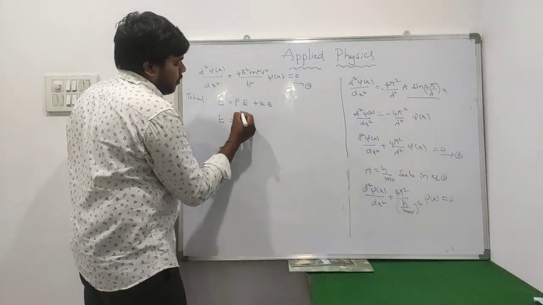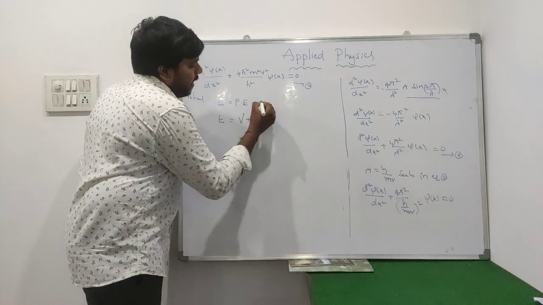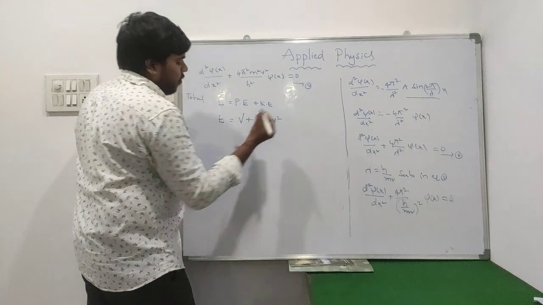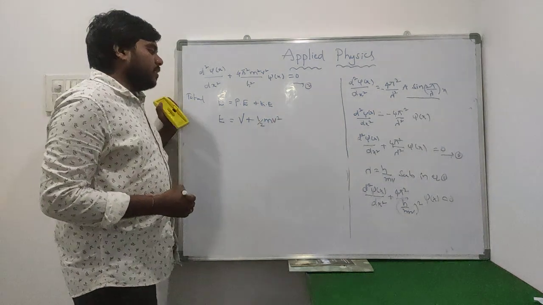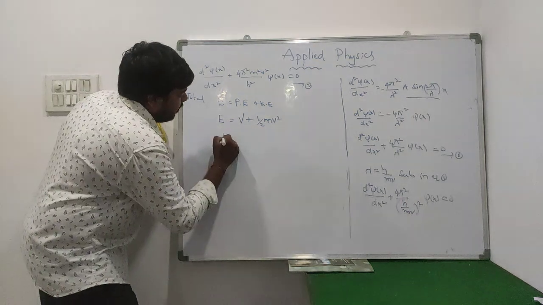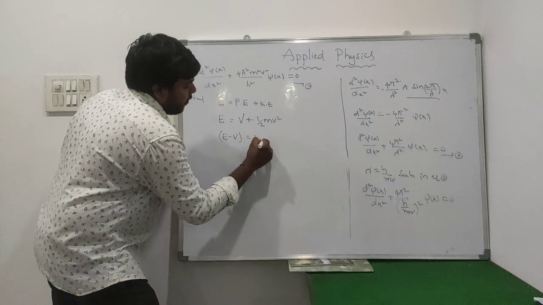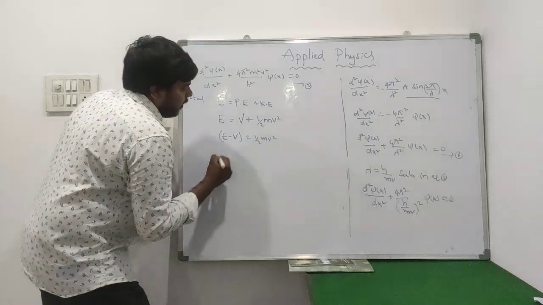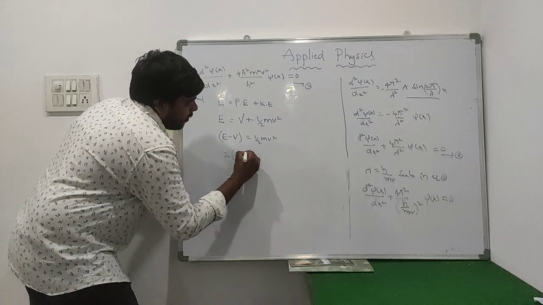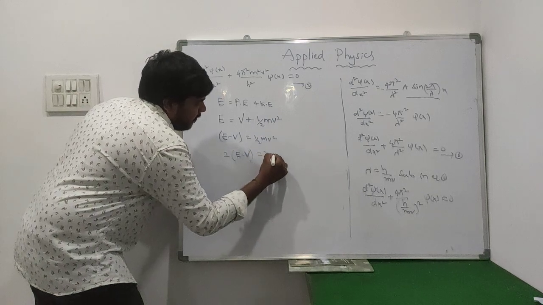So capital E is equal to the potential energy, which is nothing but how much we are supplying, capital V, plus kinetic energy. Kinetic energy is always represented in the form of half mv square. So capital E is equal to V plus half mv square. Then this V can be taken to the left hand side, so E minus V is equal to half mv square. The 2 is also taken to the left hand side, so 2 into E minus V is equal to mv square.